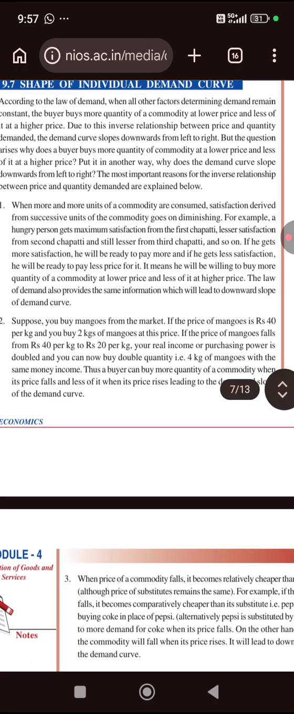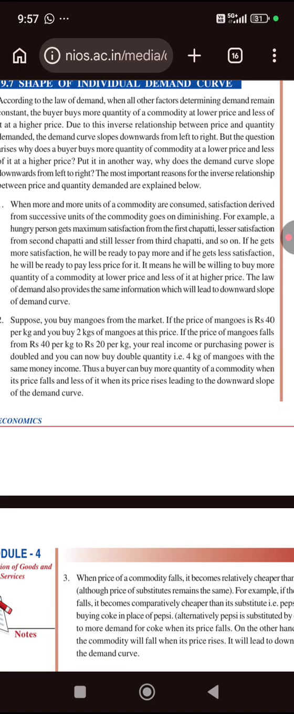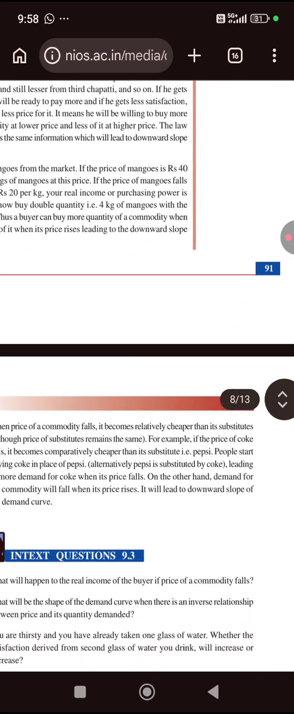Reason 2. Suppose you buy mangoes from the market. If the price of mangoes is 40 rupees per kg, you buy 2 kgs of mangoes at this price. If the price of mangoes falls from 40 rupees per kg to 20 rupees per kg, your real income or purchasing power is doubled, and you can now buy double the quantity, 4 kgs of mangoes, with the same money income. Thus, a buyer can buy more quantity of a commodity when the price falls and less of it when the price rises, leading to the downward slope of the demand curve.